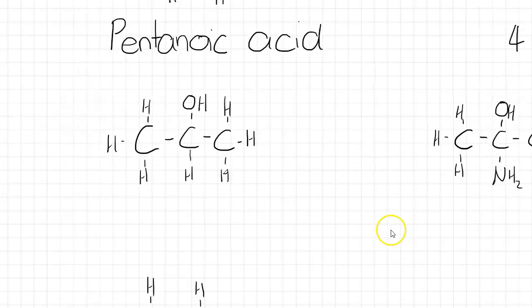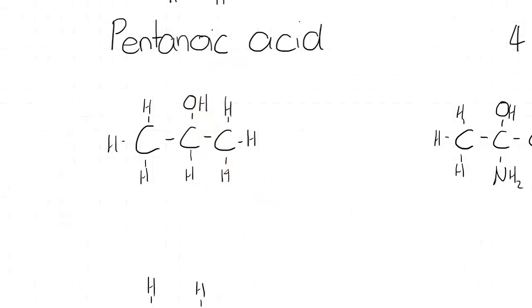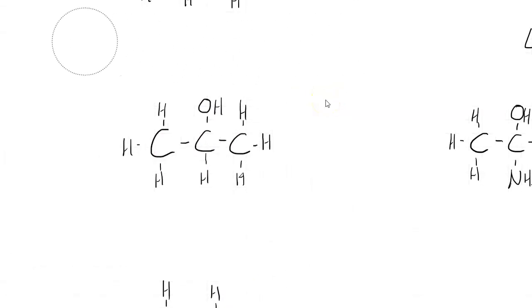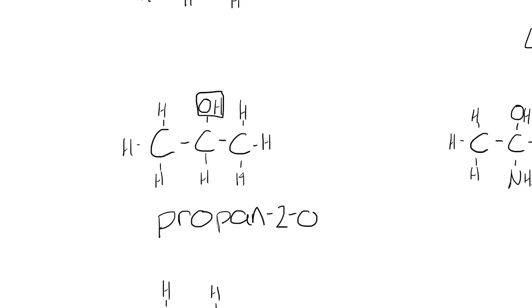We've had a bit of a taster there. So let's clean this up by getting rid of that. If we have a 3 carbon compound, we're going to use the base name prop. So this is propan, and it doesn't matter which way we number from. We could go 1, 2, 3 or 1, 2, 3. We're always going to end up with this hydroxyl group coming off the second carbon. So it's going to be propan-2-ol for that one there, propan-2-ol.